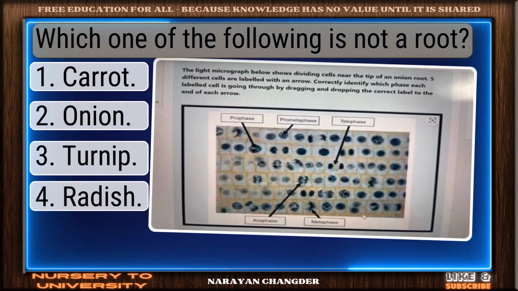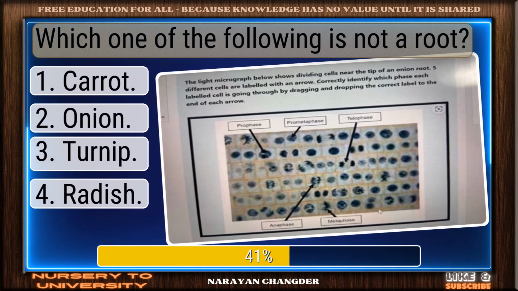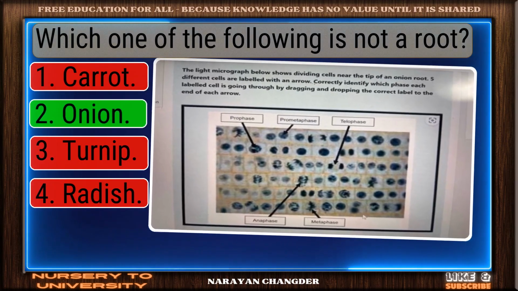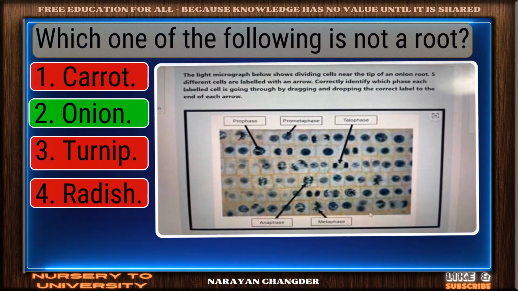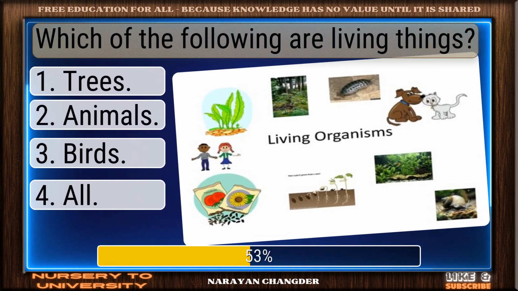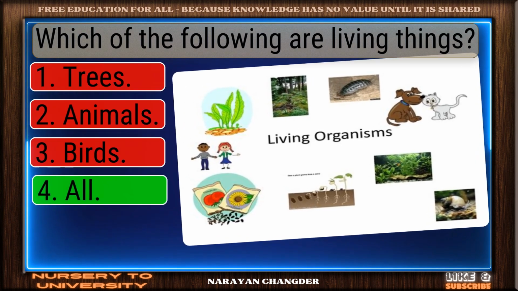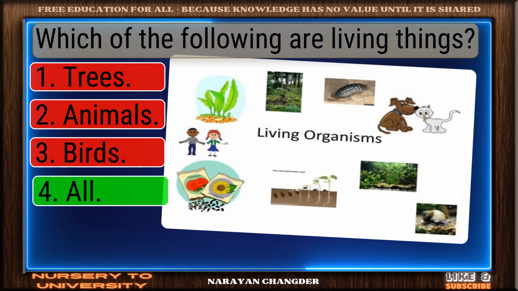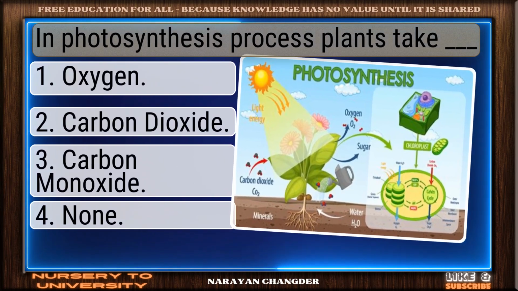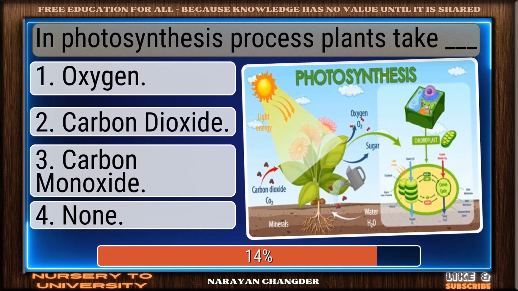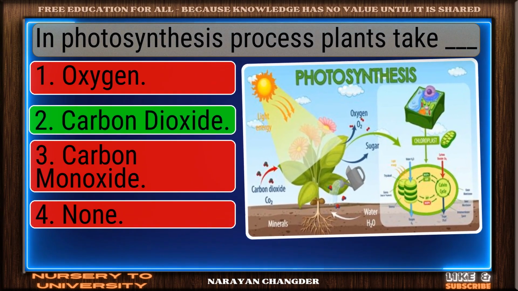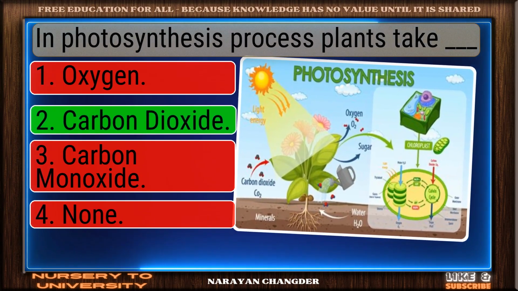Which one of the following is not a root? Clear logic. Your choice, onion, is sound and 100% true. Which of the following are living things? Well picked. All is the correct answer. In photosynthesis process, plants take dash. You're right. Carbon dioxide is the correct answer.